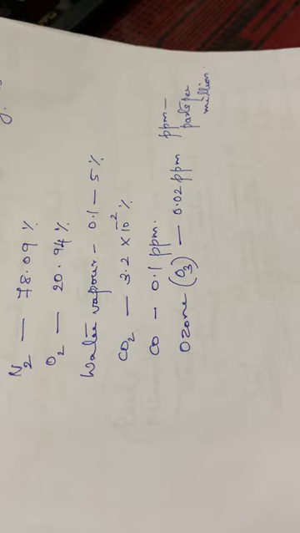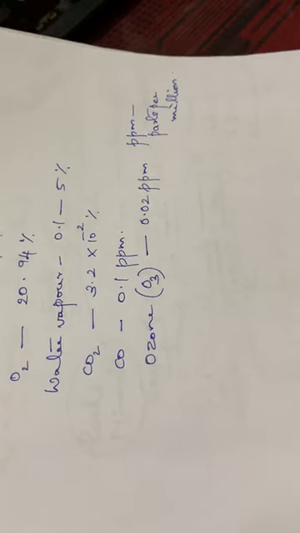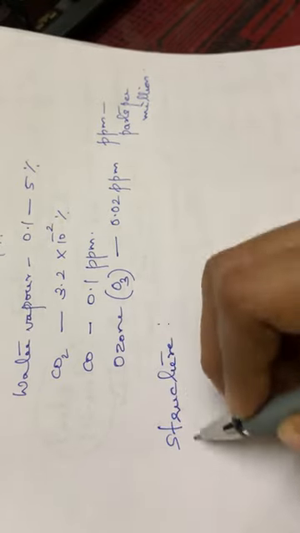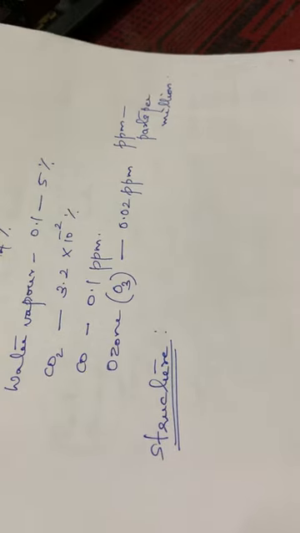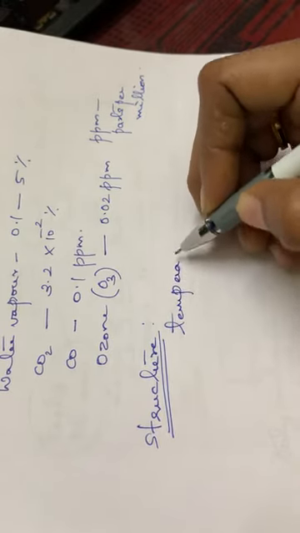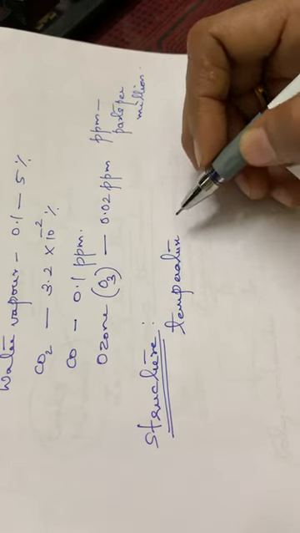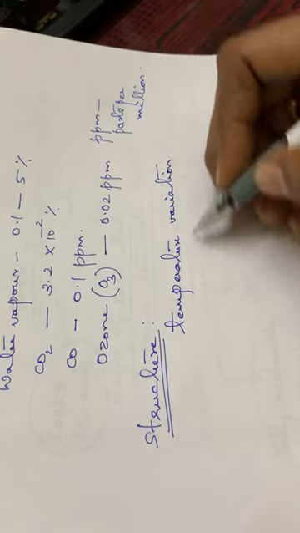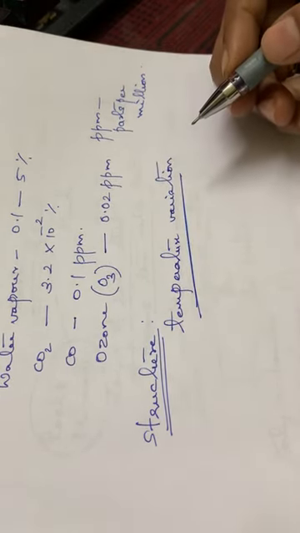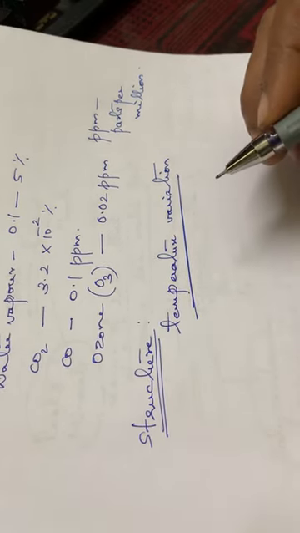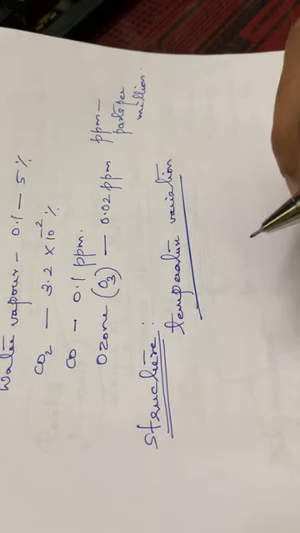So next you have to go through the structure of atmosphere. The atmosphere is again classified into 4 on the basis of the variation in the temperature as well as the regions. It is classified on the basis of the temperature variation in each of the layers, and each layer has certain specific temperature ranges.